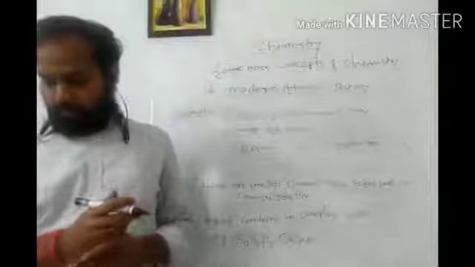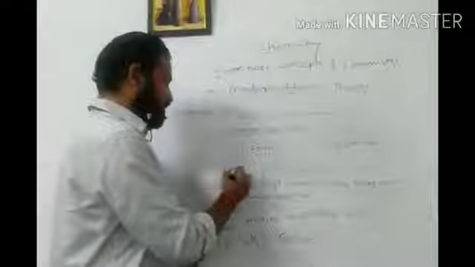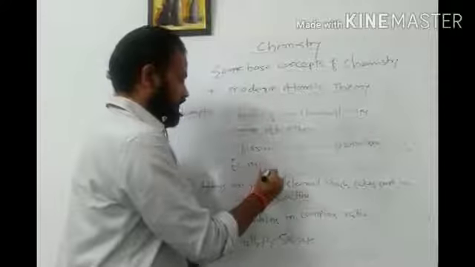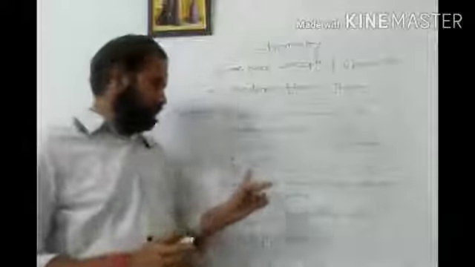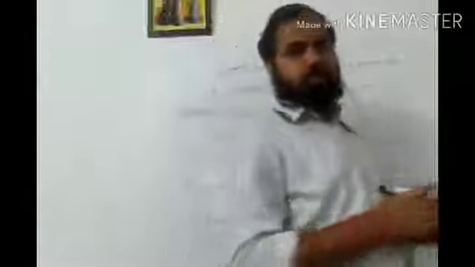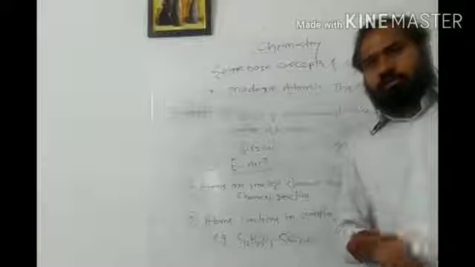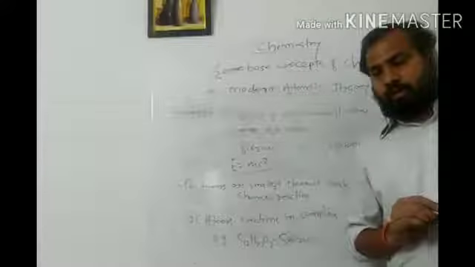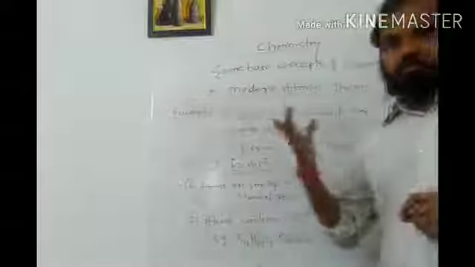And one more last concept is there, that is, the mass of an atom can be converted into energy. We might have known this, the common principle given by Einstein, E equal to mc square, the theory of relativity. Means what? Mass of an atom can be converted into energy, isn't it? So in this way, this is all about the modern atomic theory. We will discuss in our next session about Avogadro's hypothesis, and further details. Okay.